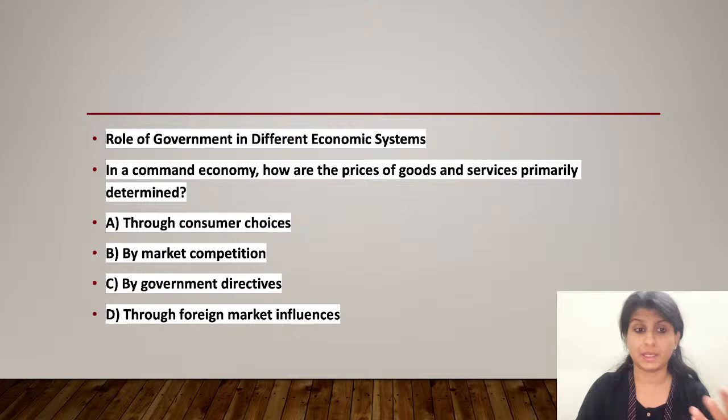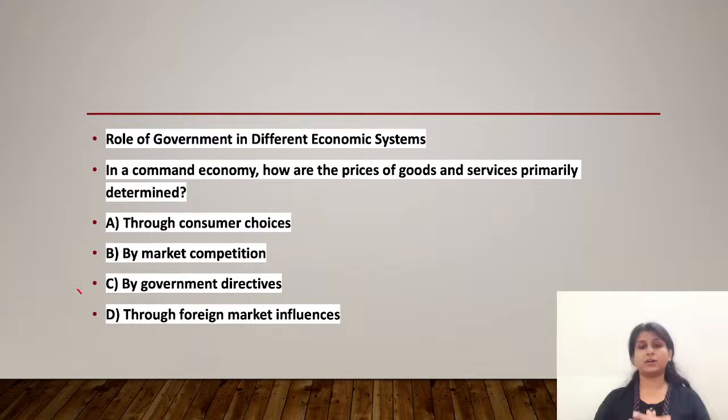See, this is a very simple question, and if you have read about command economy even once, you would be able to answer this question correctly. So, in a command economy, the prices of goods and services are primarily determined by the government directives. So that means option number C. In such economies, the government has significant control over the economic activity, including the production, consumption, pricing, all these things.